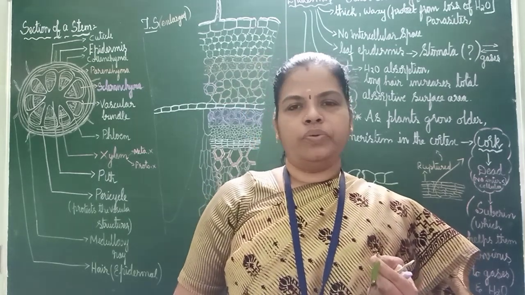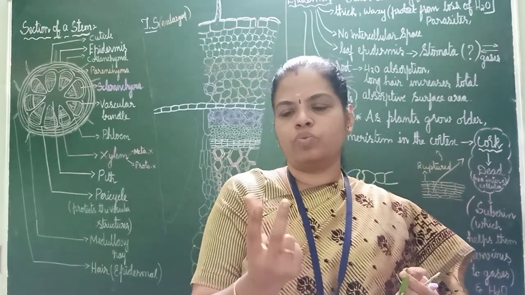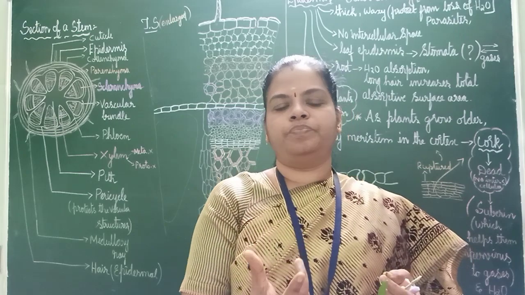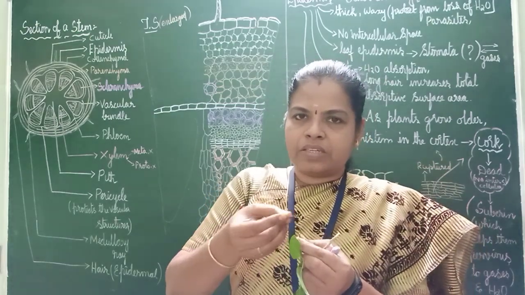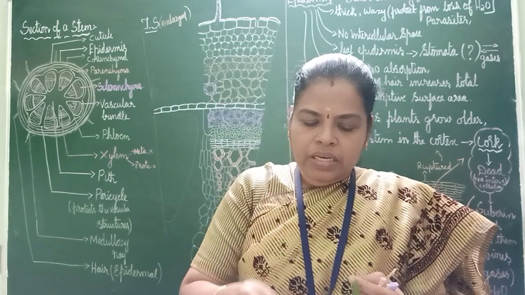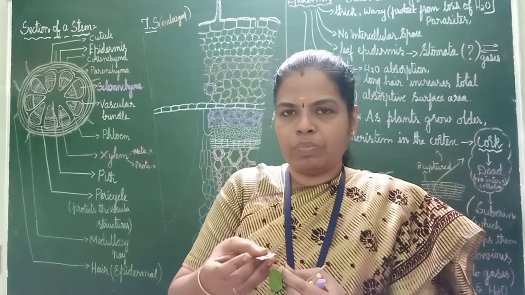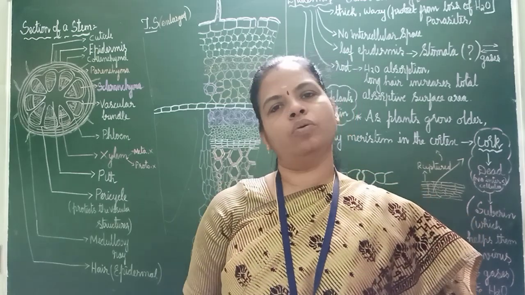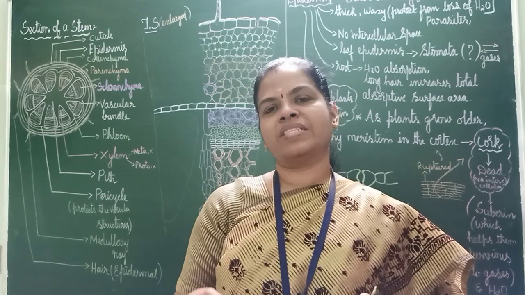What should you do? You should take a small watch glass. Watch glass means it is made up of glass, one small lid-like. In that you should take some water, and while I am taking the sections, I will keep that near me, and I will put all the small pieces, the sections, inside the water. Then I will add 1 or 2 drops of safranin.